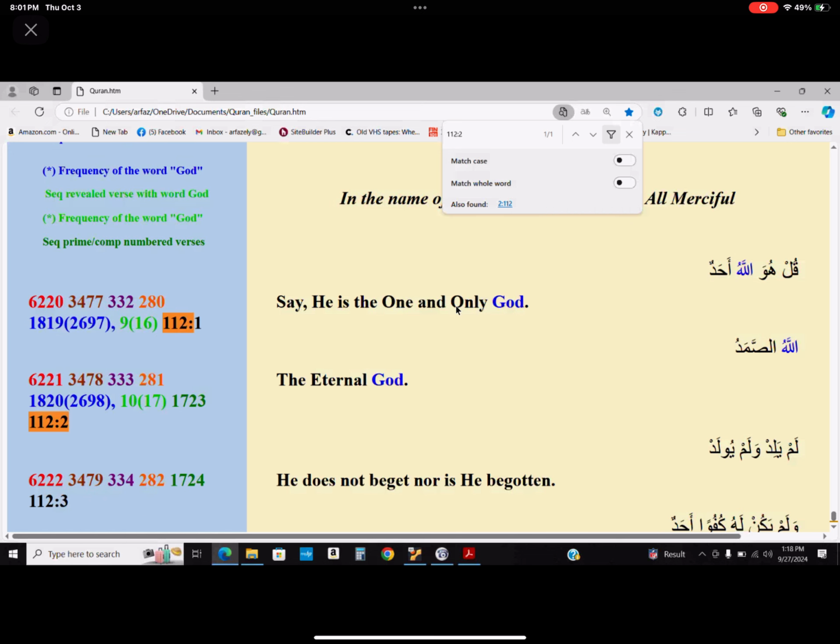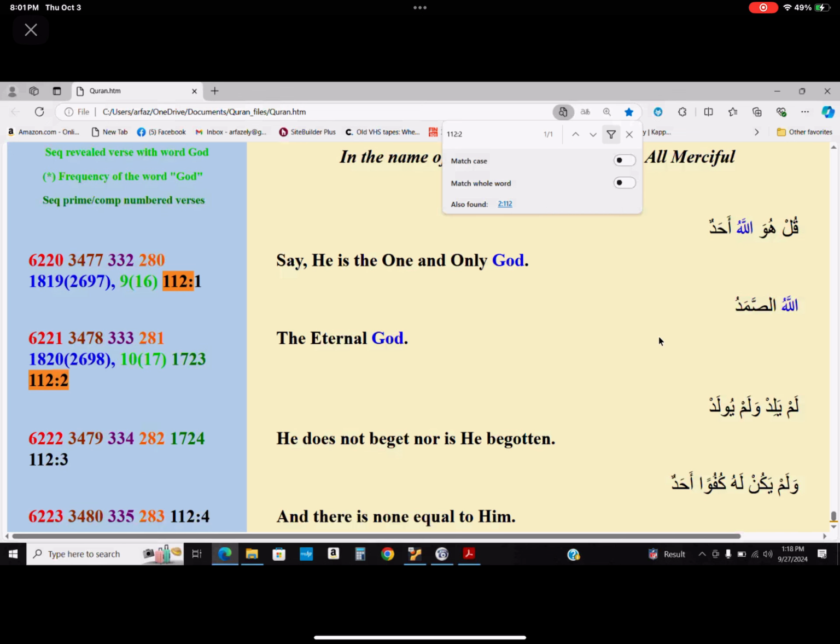There we are. Okay, so as we see, the eternal God, Allahu Samad. As we see here, it has 1820 and 2698. You see that? Lining up here in blue. That's, as I said, the frequency of the word God. That's the last time the word God has been mentioned in the Quran, and the verse containing the name God, 1820.